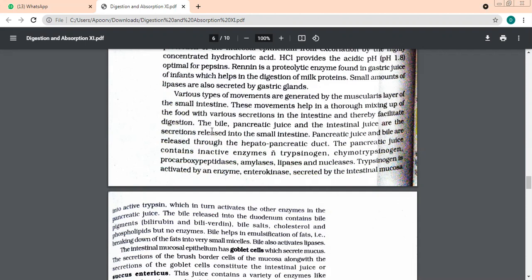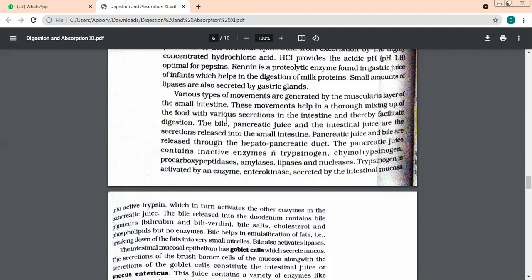Pancreatic juice. Yes, beta. It is pancreatic juice. And the third is? Intestinal. Yes, beta. These are the secretions which are present in the small intestine. From these, if you take the first two, that is the bile and the pancreatic juice, both of them come